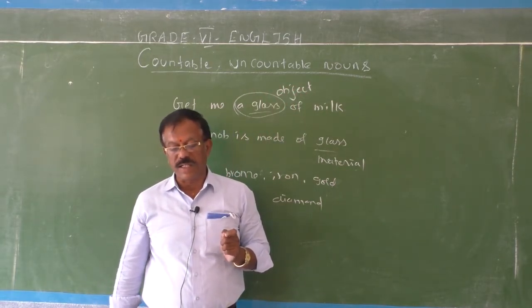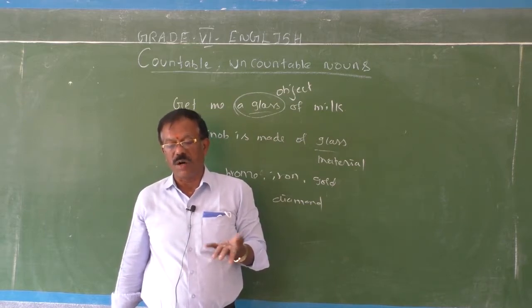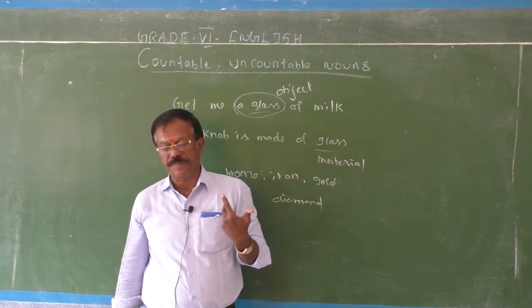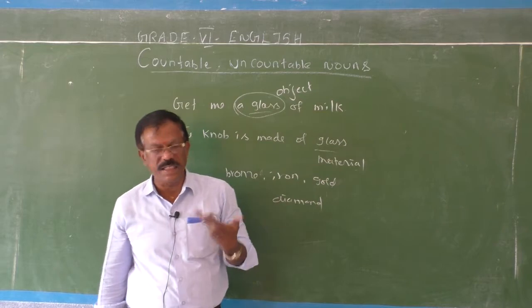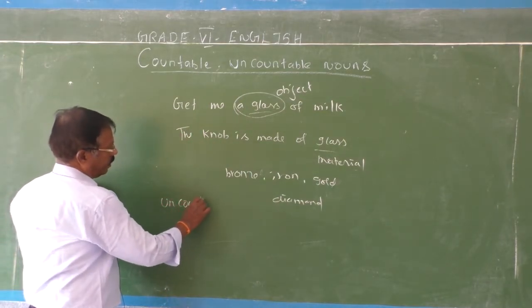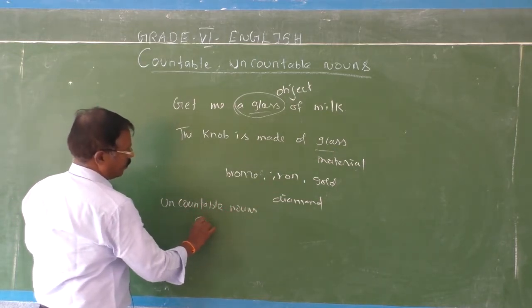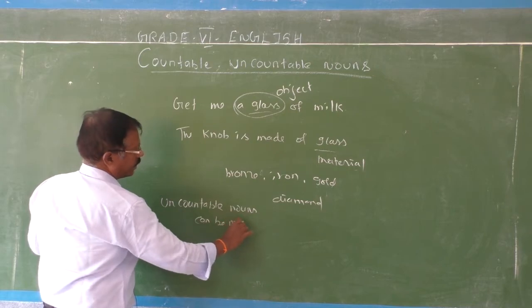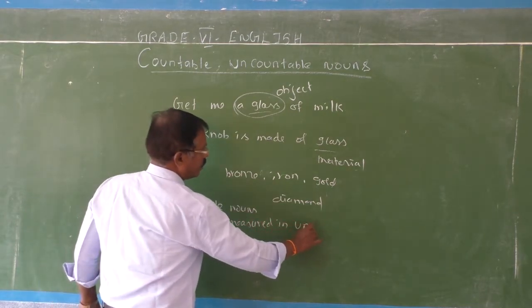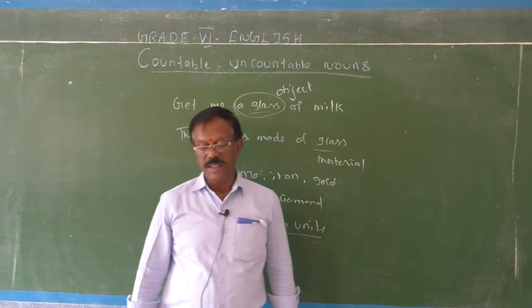Okay. Examples of uncountable nouns are gold, sugar, rice, water, oil, furniture. Uncountable nouns cannot be measured in units.